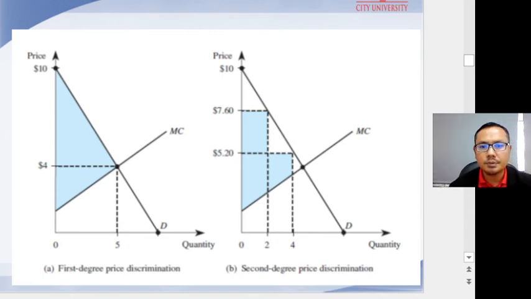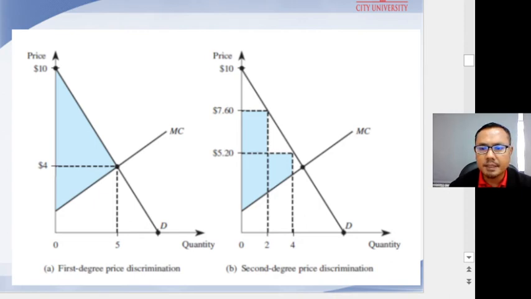This graph shows how first degree price discrimination works. Each point on the market demand curve reflects the maximum price that a consumer would be willing to pay for each incremental unit of output. The consumer starts out with 0 units of the good, and the firm can sell the first incremental unit for $10.